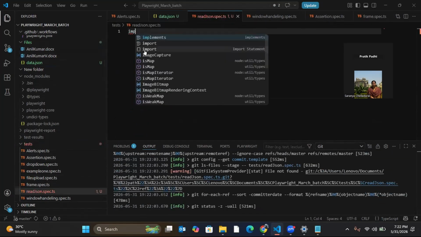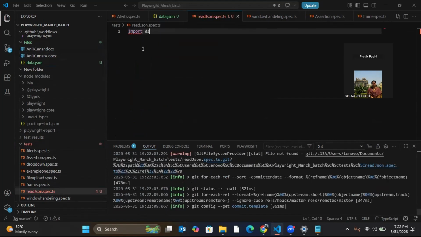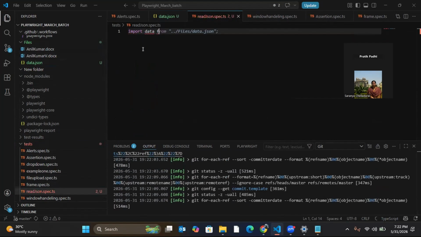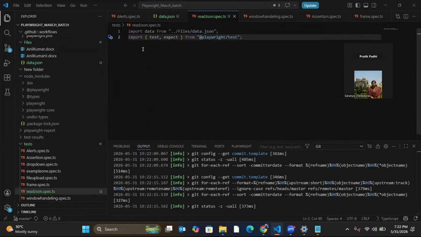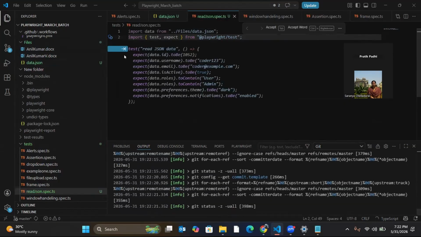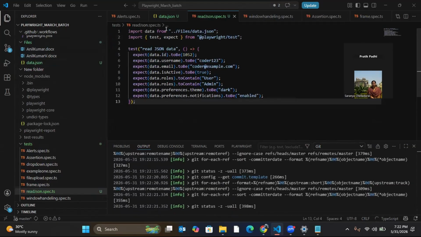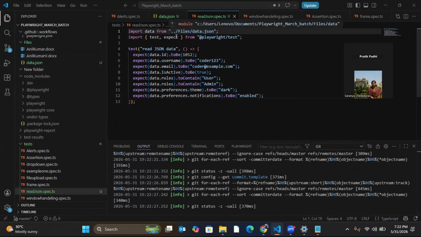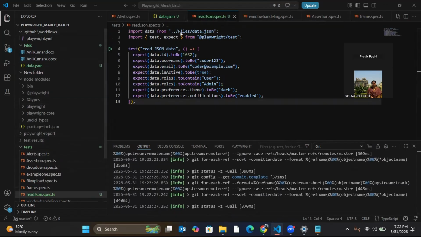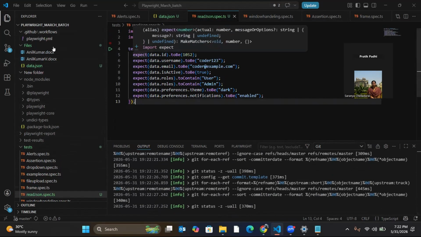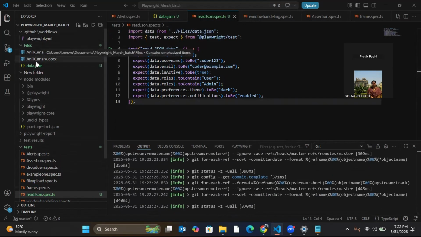So first we'll write import data from the file. Why are we doing this? We have already read about the path class, when we were discussing how to use path. We have to come out of the file to the parent directory. For that, we use dot dot. Then from there, we go inside the file folder. Then from there, we want to go to the data.json.